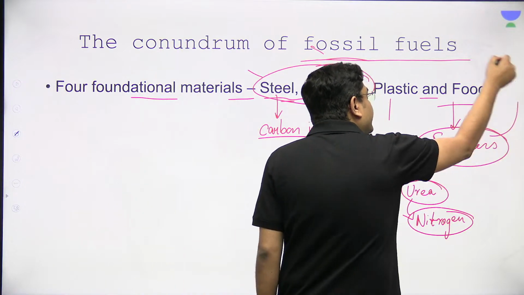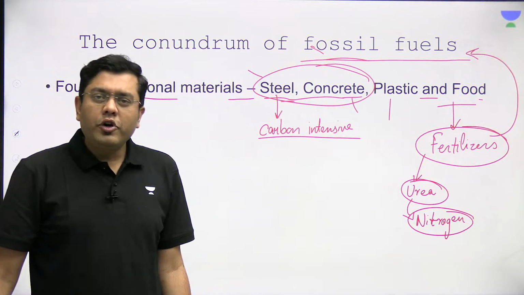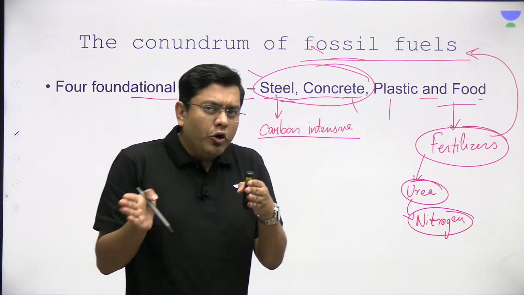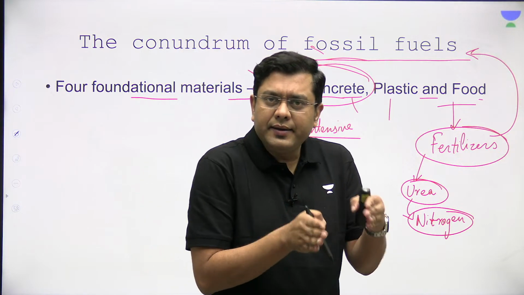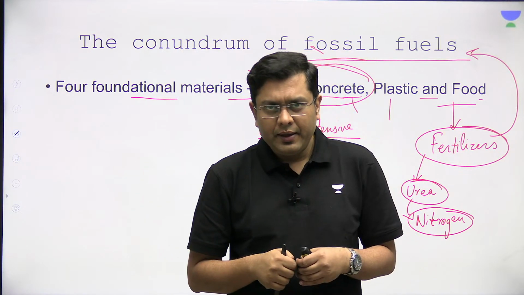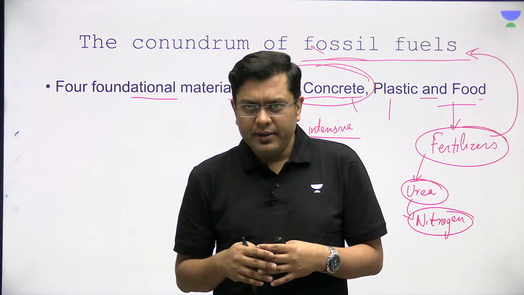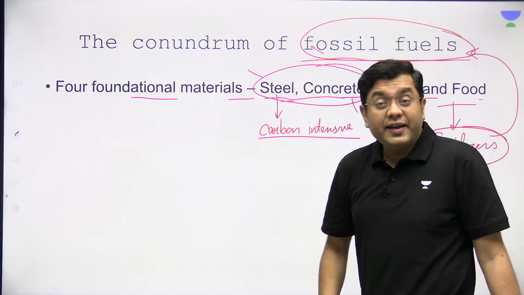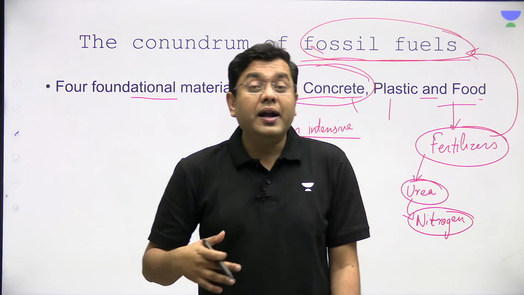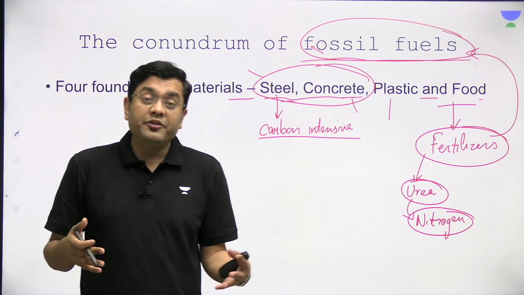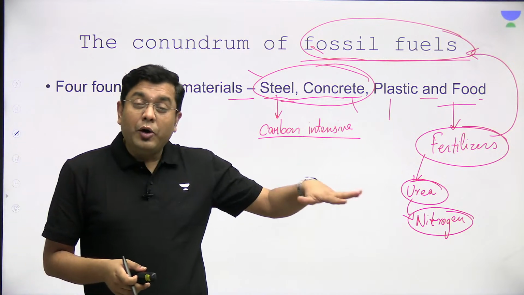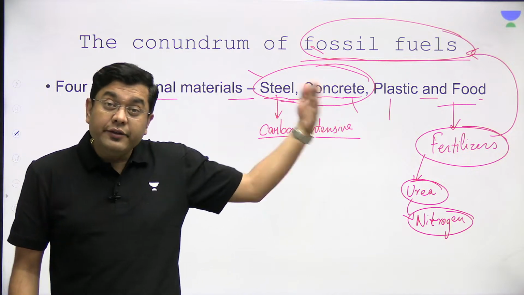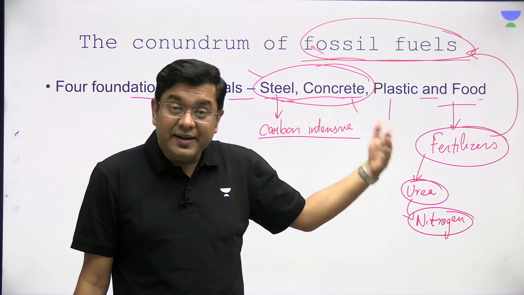Now these fertilizers, for their production also, what is required? Fossil fuel. So if you follow the normal growth pattern that the world has followed and indicated, you will end up guzzling fossil fuels at an unprecedented rate. And for a country like India, with a billion-plus population and a significant youthful population, the needs and demands for energy and food security are going to increase in the coming decades.